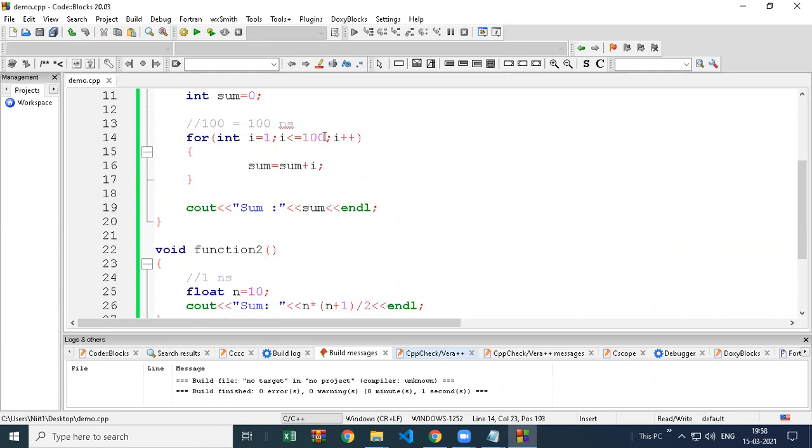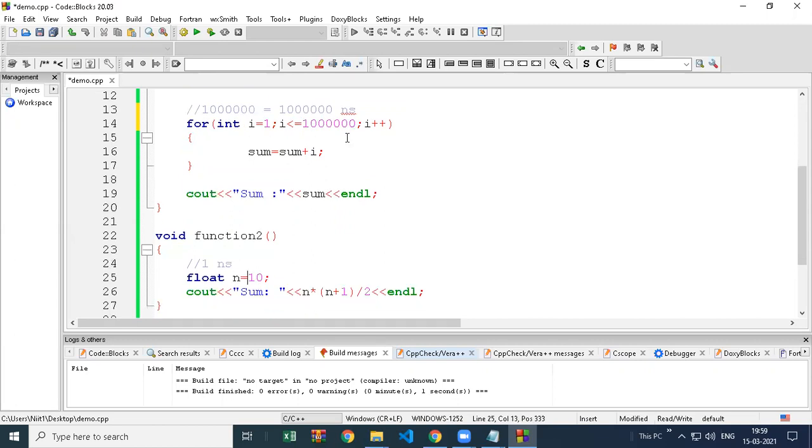If I increase this time 1000, so this will take 1000 nanosecond, because you have 1000 repeat. 10,000 repetition, 10,000 nanosecond. 1 lakh, 1 lakh nanosecond. Now slowly those nanoseconds will become millisecond, and millisecond will become second, and slowly you will get the answer in seconds and sometimes in minutes also.